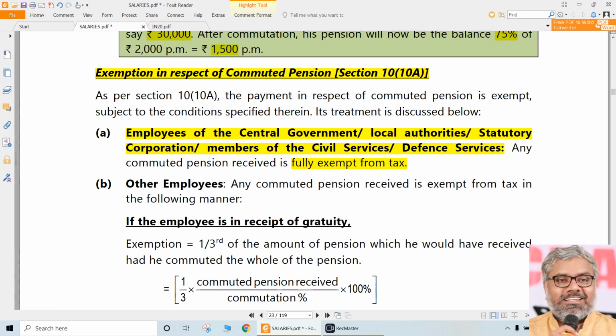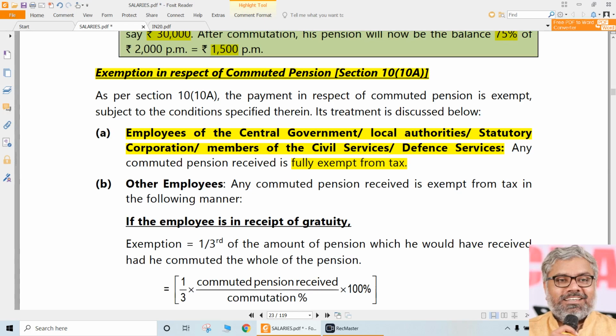So I think in this list the state government is missing, but it is also there. See, when the employees of local authorities are also exempted, it would be unfair to even imagine that employees of state government will be taxable. No. Central government, state government, local authorities. There are three layers of government in this country. We already should know that. All government employees in all the three layers, their commuted pension is fully exempt.